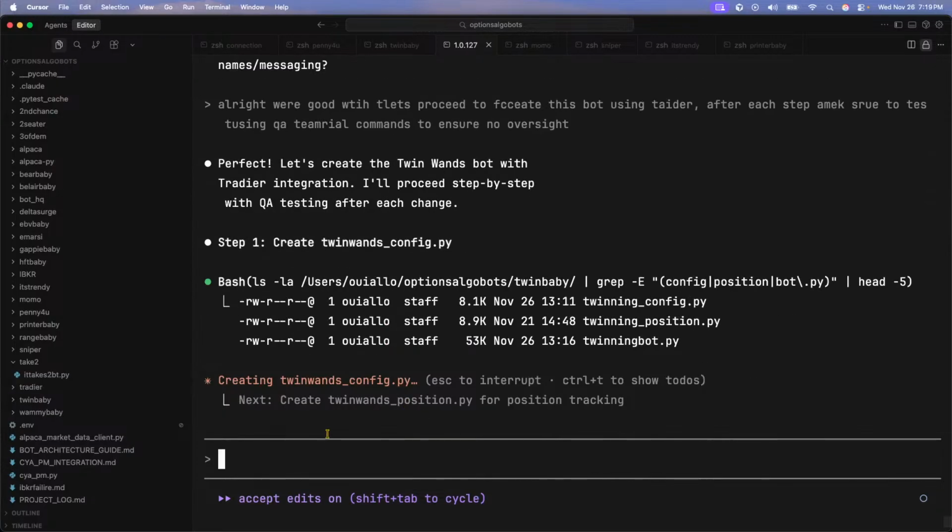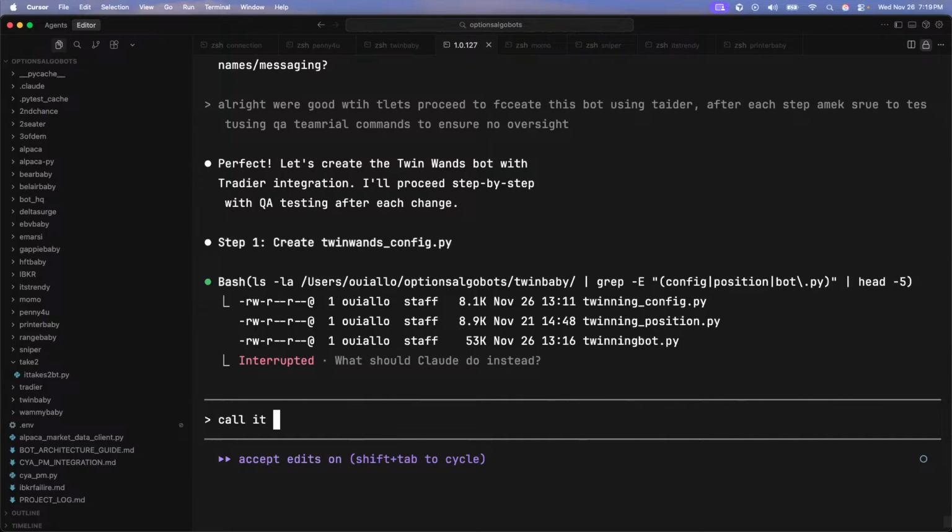Twin wands. Okay. Call it, man. I usually have really dope names, man. Call it twin mirrors. No. No, call it guess who bot. No, that's lame. The twin wand shit, I'm just not sold on, bro. Whatever. All right, proceed.